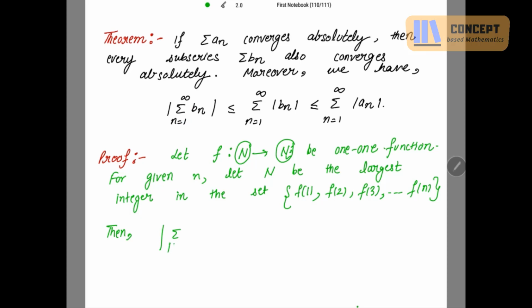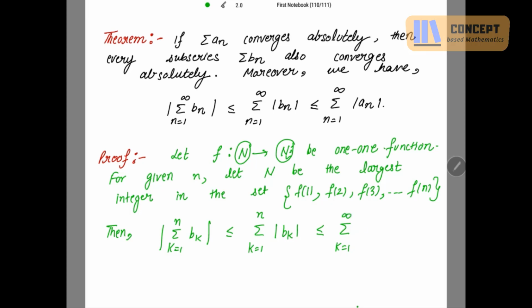Let me take the partial summation from 1 to n on bk. This is less than or equal to summation k going from 1 to n of mod bk. Fine. This is less than or equal to summation k going from 1 to, let's take infinity.